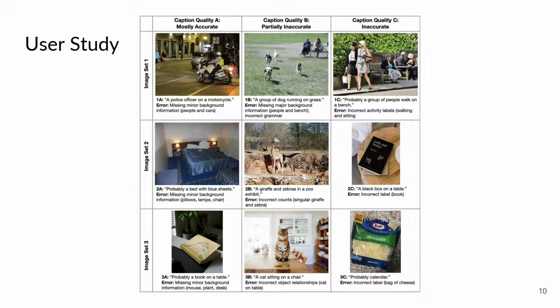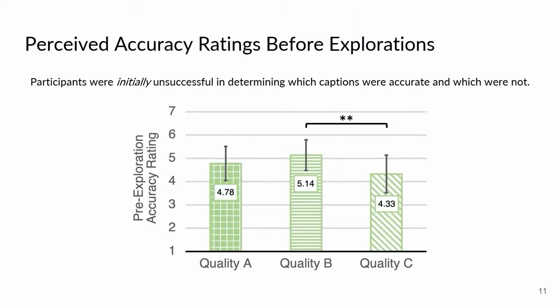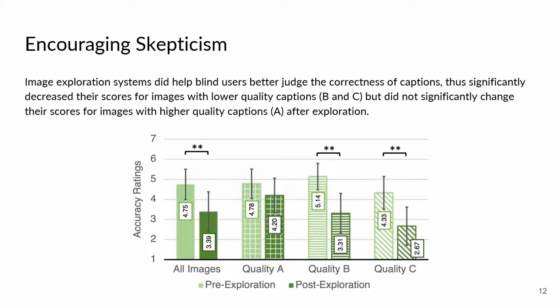Participants were asked to use the 3 systems to explore 9 images of 3 different caption qualities. Caption quality was decided based on detailness and correctness of the caption. Caption quality A refers to captions that are mostly accurate, B refers to captions that are partially inaccurate, and C refers to captions that are inaccurate. From our study, we observed that participants were initially unsuccessful in determining which captions were accurate and which were not prior to exploring the corresponding images.